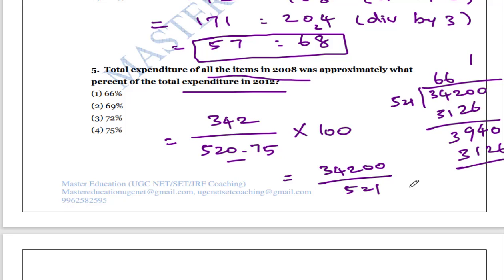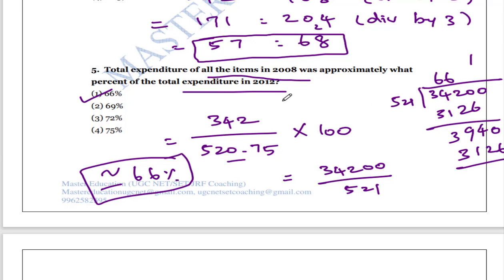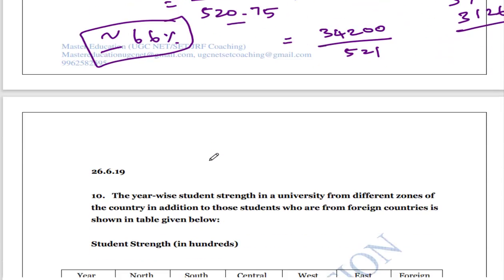So more or less 67 percentage. So I increased here 0.25, right? So similarly it will decrease. So more or less it is 66 percentage. The total expenditure of all items in 2008 was approximately what percent of the total expenditure in 2012? That is equal to 66 percentage.